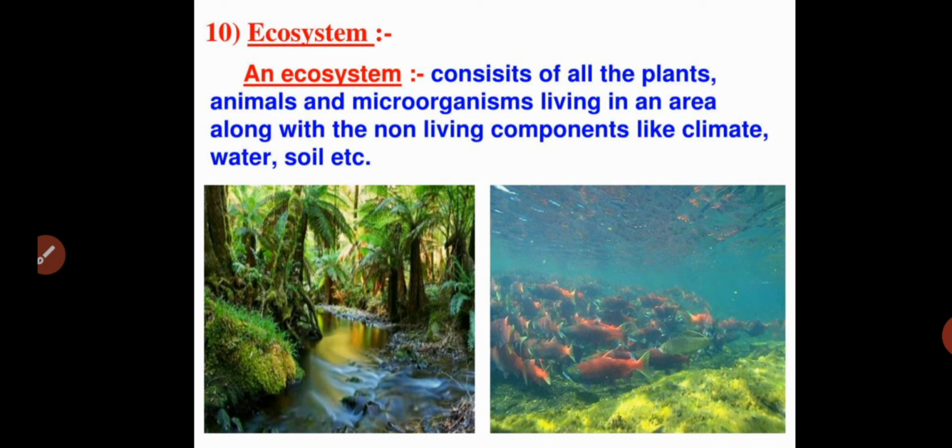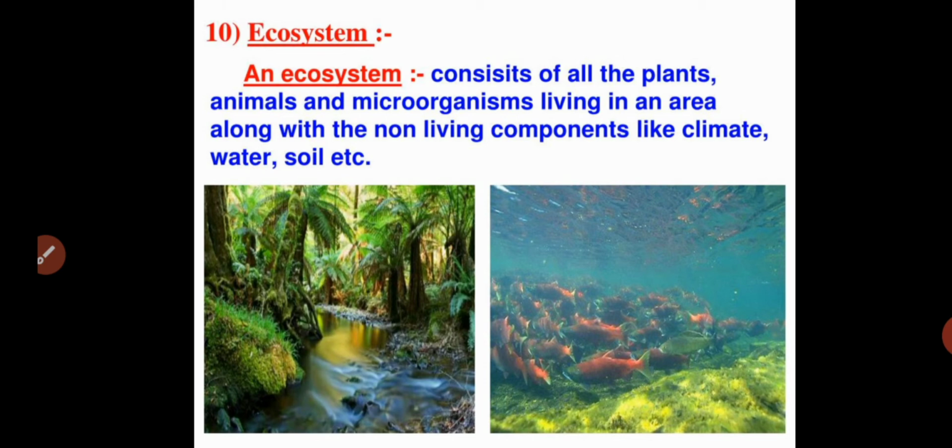What is an ecosystem? An ecosystem consists of plants, animals, and microorganisms, which always interact with the non-living components like climate, water, soil, and other non-living components. That is what we call an ecosystem.